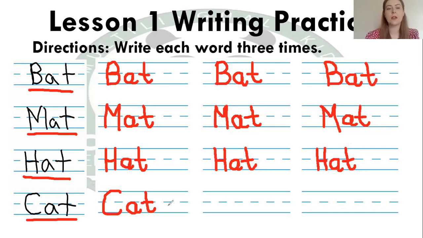And for the last word, cat, C, start at the top, we go around to the bottom and stop. A, around, up, down and flick. T, down and flick and cross the T. And C again, around, stop. A, we go around, up, down and flick. And then T, we go down and flick and cross the T.